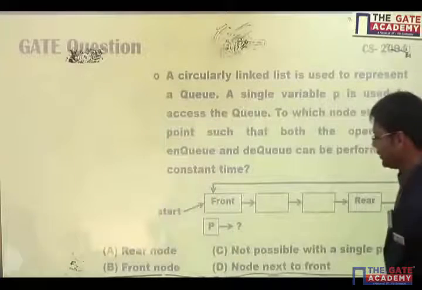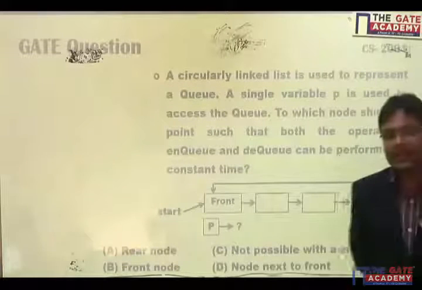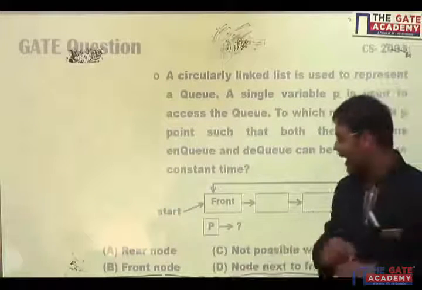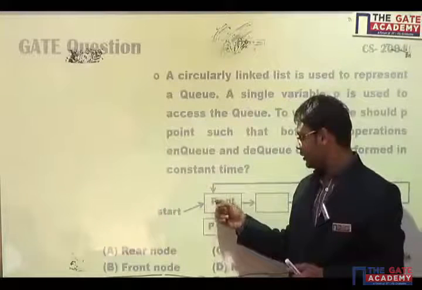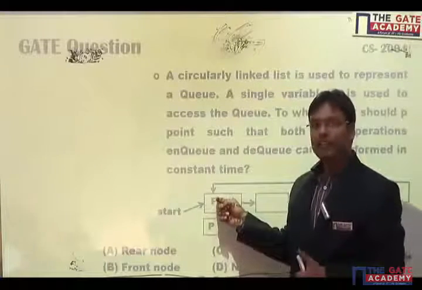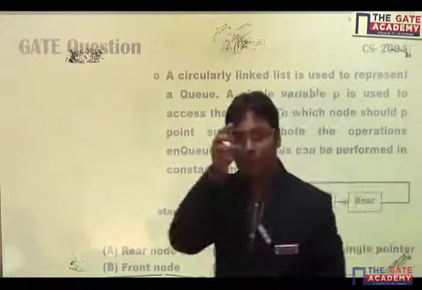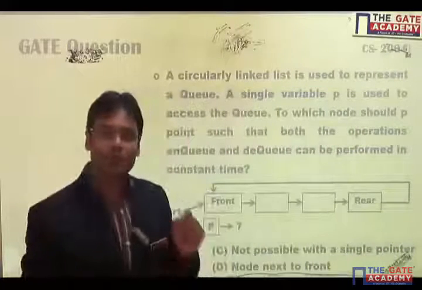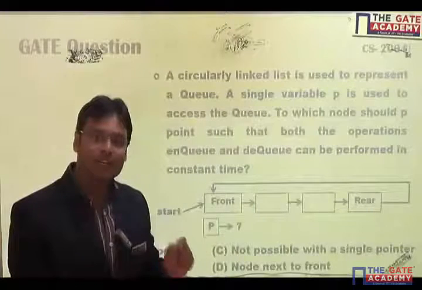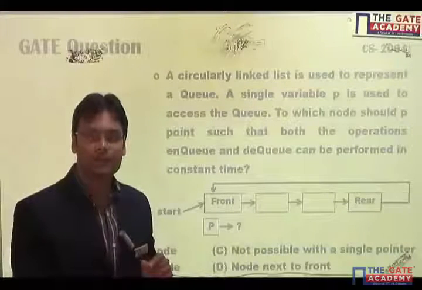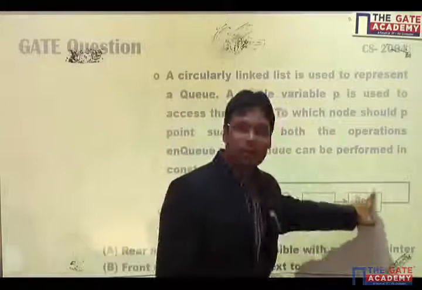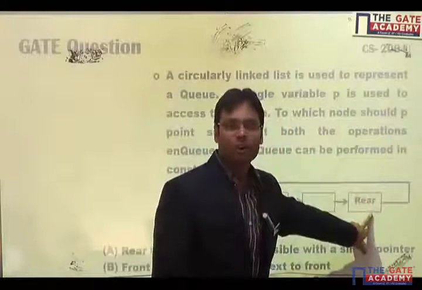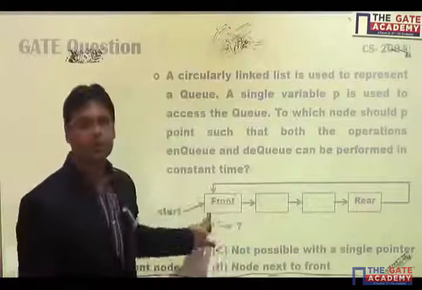So we can see here, if I want to delete an item, that is the front one. Front node I'll have to delete. If I want to delete the front node, then I should know about the predecessor node of the front. If I don't know the rear node address, then I will not be able to delete the front node.